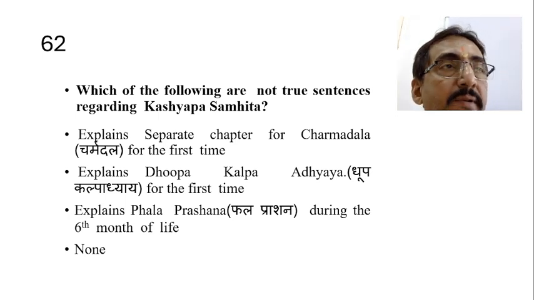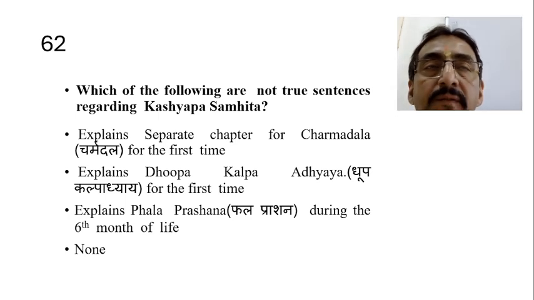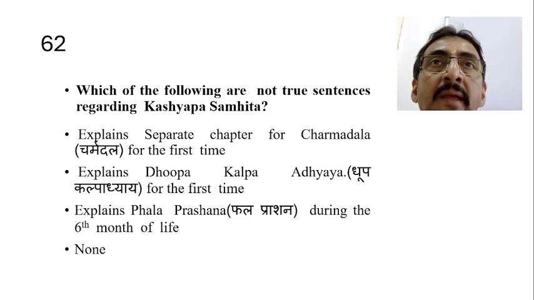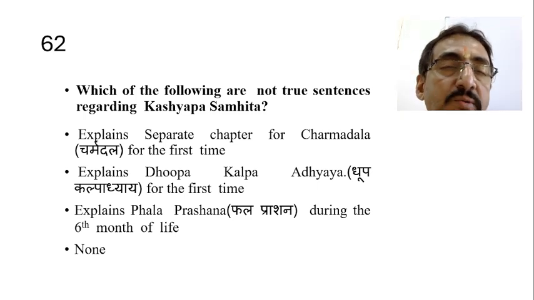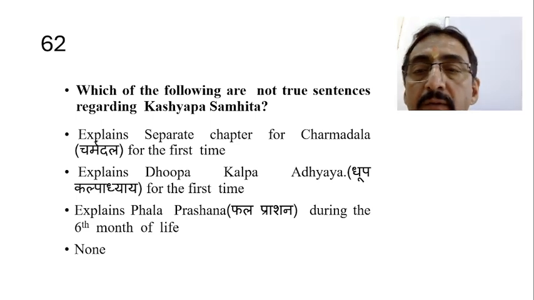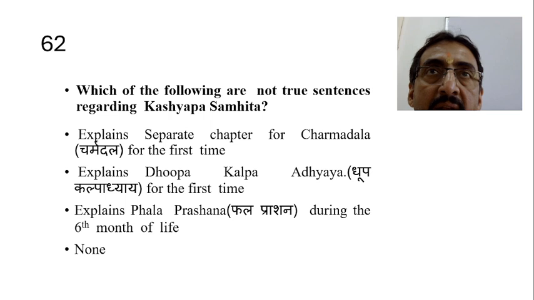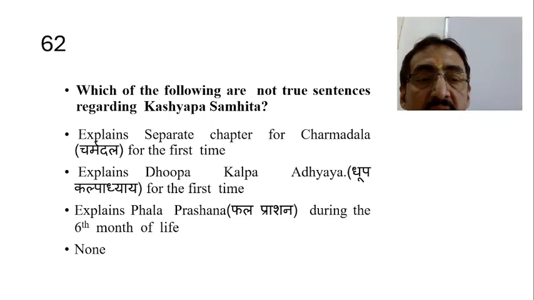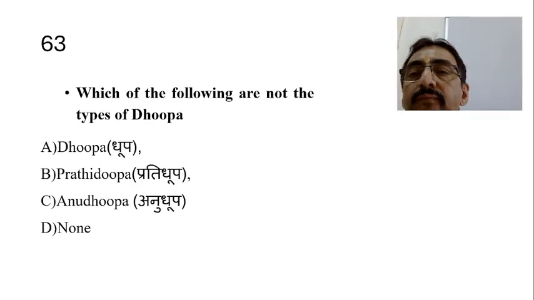Phalaprashana, yes. Annaprashana is explained by many people, but Phalaprashana, exclusive to children during the 6th month of age, is explained only by Kashyapa. So all the three are exclusive contributions of Kashyapa Samhita to Kaumarabhritya. So there is no wrong sentence over here. All the sentences are true.